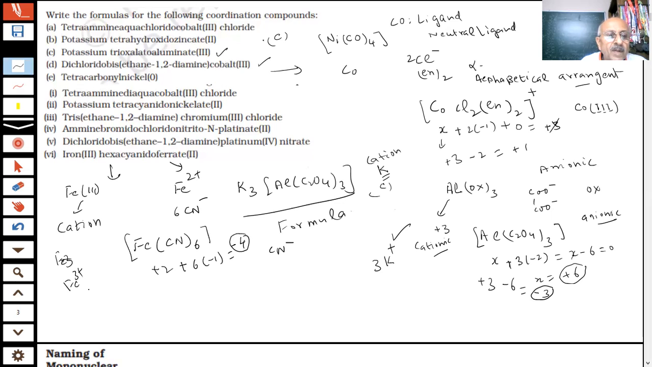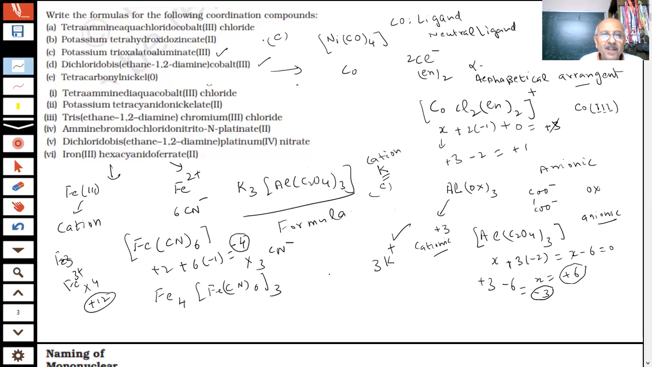Sir, we can multiply Fe plus 3 by 4. Yes, you can multiply. So I multiply this by 4, it becomes 4 plus and 12. And I multiply the other by 3. So what will be the answer? Fe4 [Fe(CN)6]3. Yes, sir. You can see what type of answer we are getting.